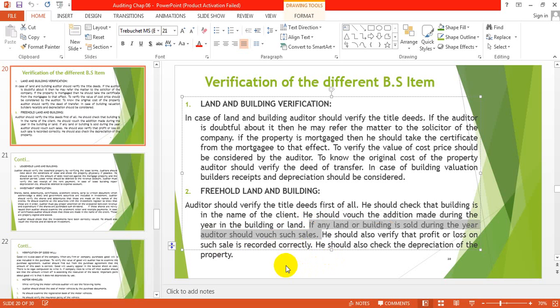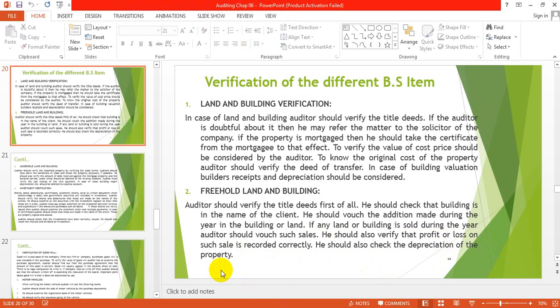He should also verify that profit or loss on such sale is recorded correctly. When land or building is sold, maybe there will be profit or loss on the sale, so he will check that it is recorded properly or not.